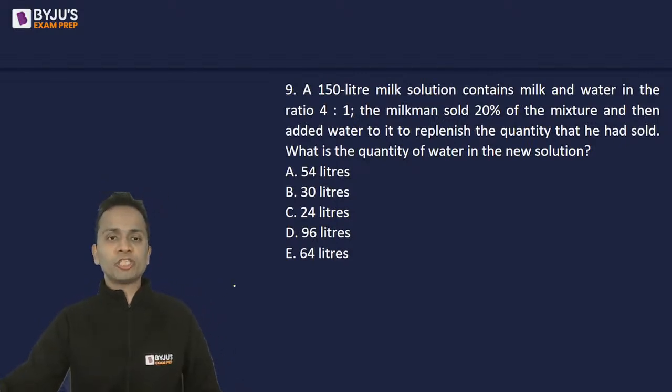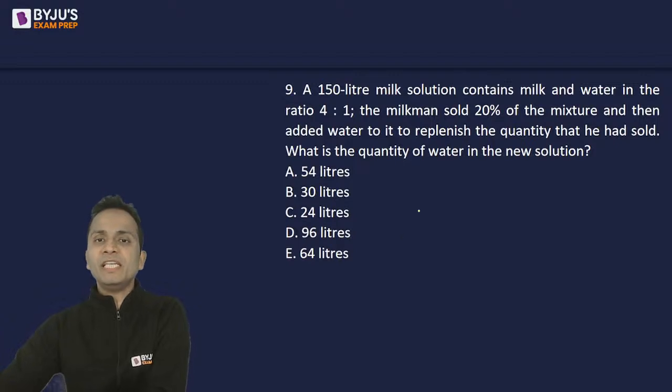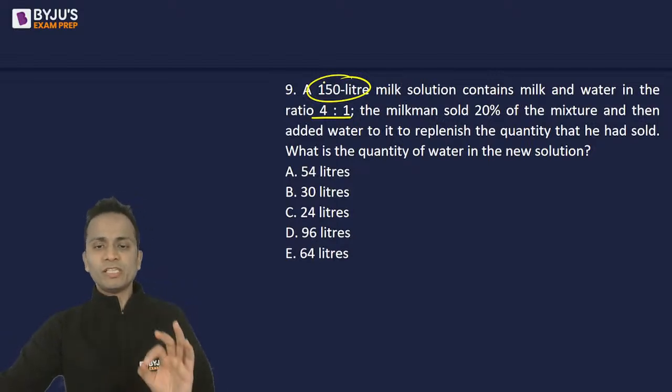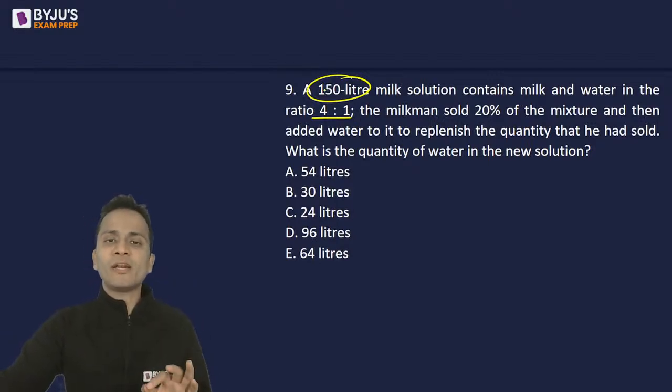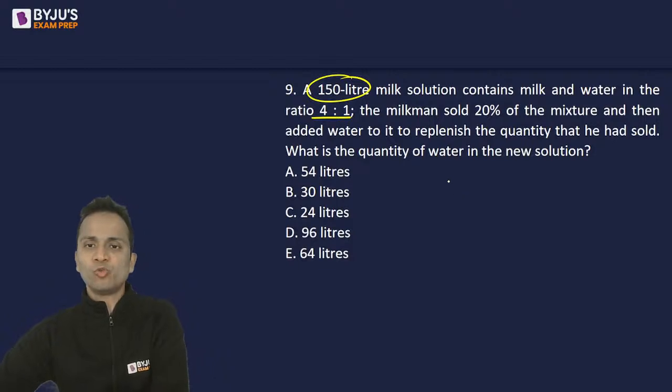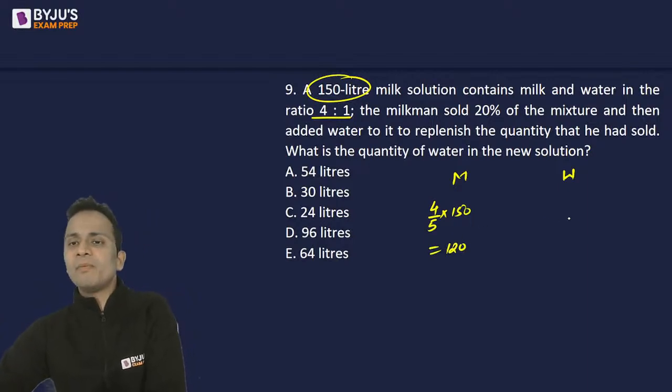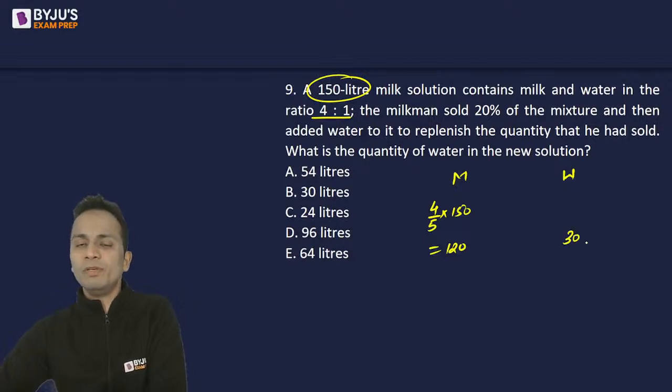Let's discuss question number 9. So total 150 liters of milk solution, and milk and water are present in the ratio 4:1. So the first job is to divide 150 in the ratio 4:1 to get milk and water. So 4 upon 5 into 150, that is 120 liters. So 120 liters of milk and the remaining 30 liters will be water.